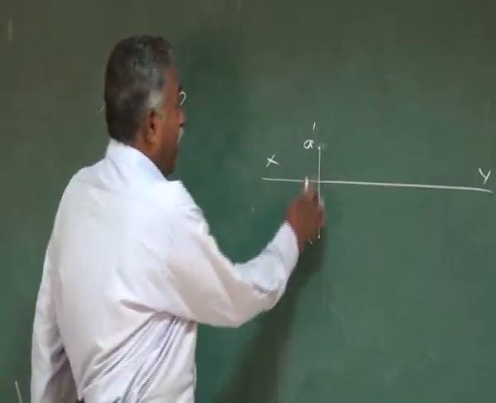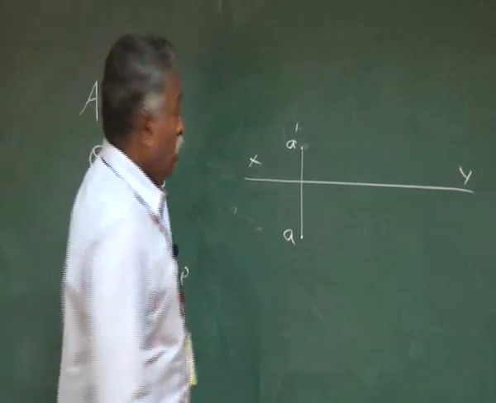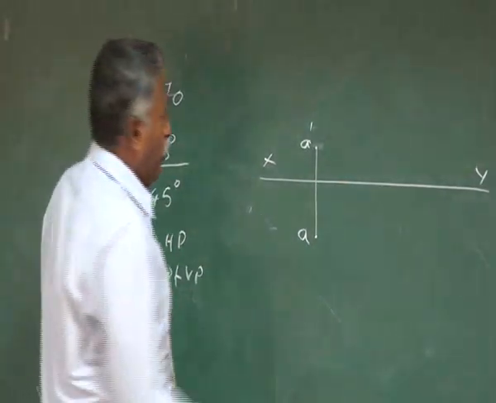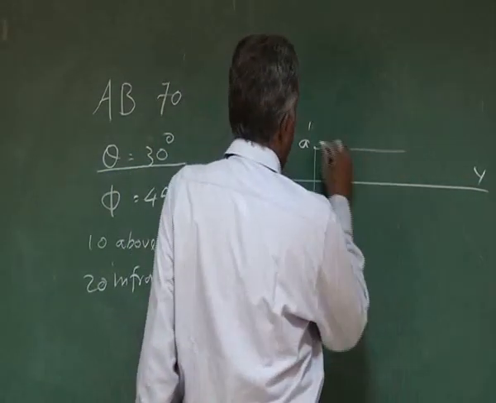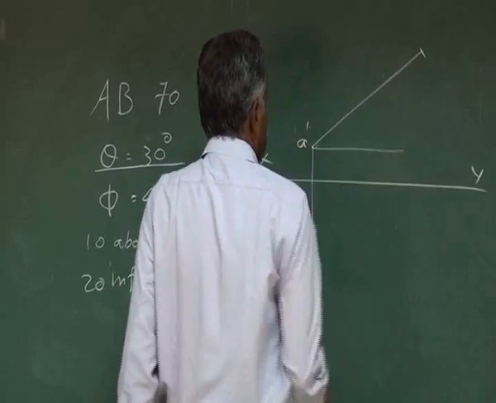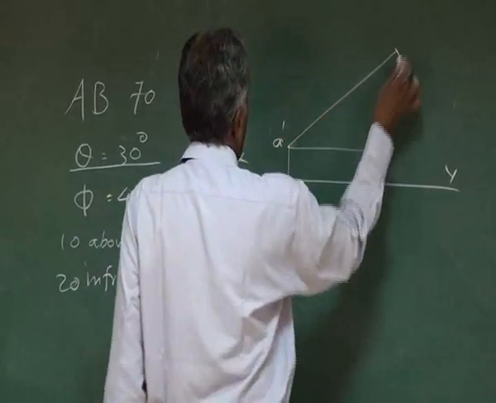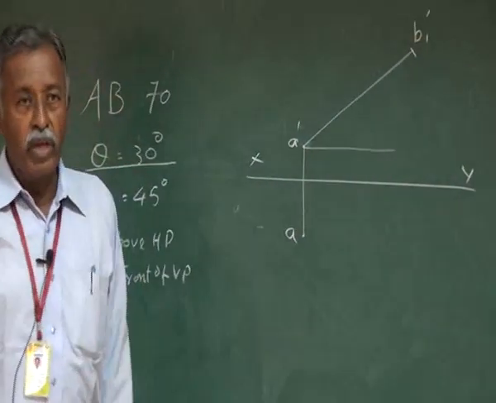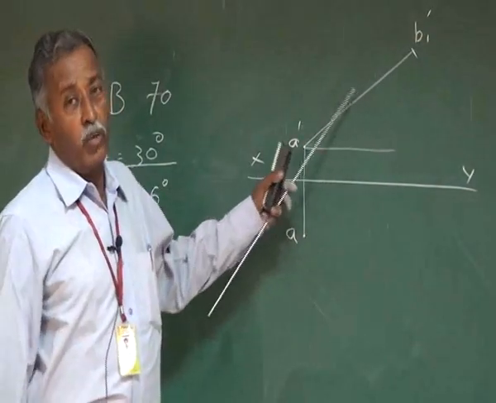Now we have marked A and A dash. The straight line is inclined at 30 degrees to HP. So draw a horizontal line, draw a 30 degree line, take 70 mm long, mark it as B1 dash. Because it is a true length, it is not the projection.